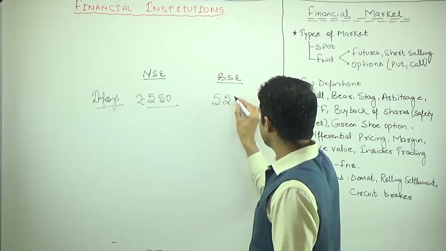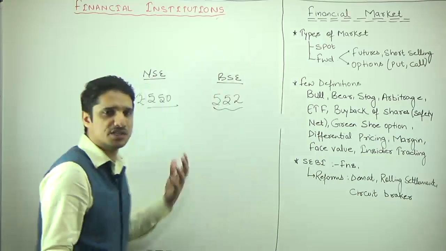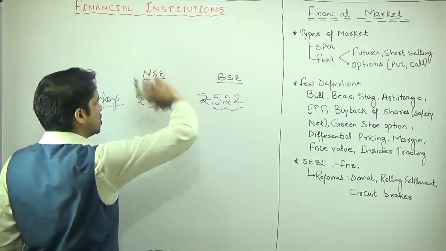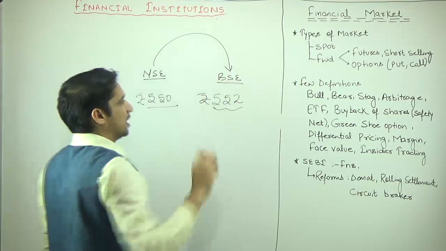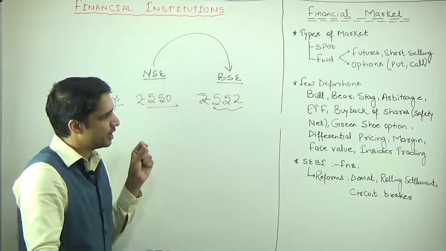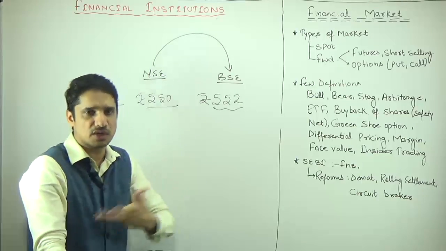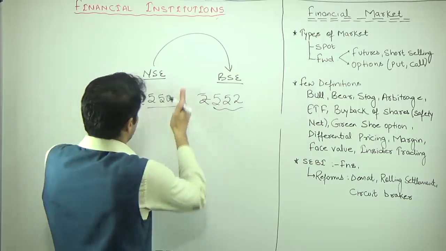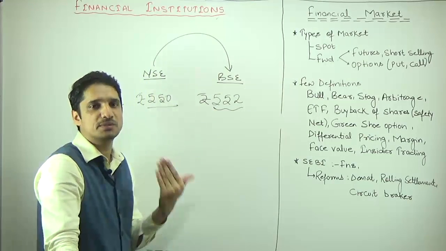We can say 552. So arbitrage means, arbitrage is an institution which is allowed to purchase from the cheaper market and sell in the relatively costly market. It means the option is available to this person, arbitrage, or the institution. To individuals it is not allowed. Arbitrage means to purchase from the cheaper market and sell in the relatively dearer market or the costly market.